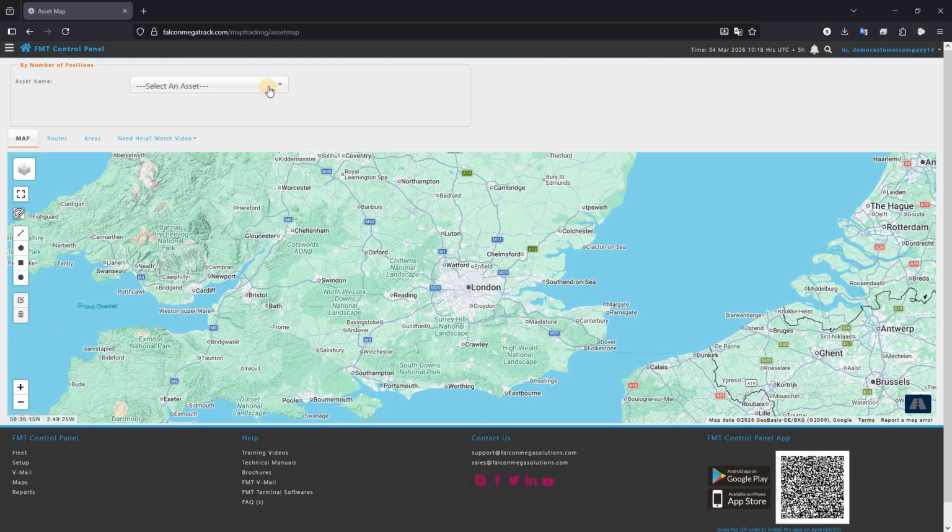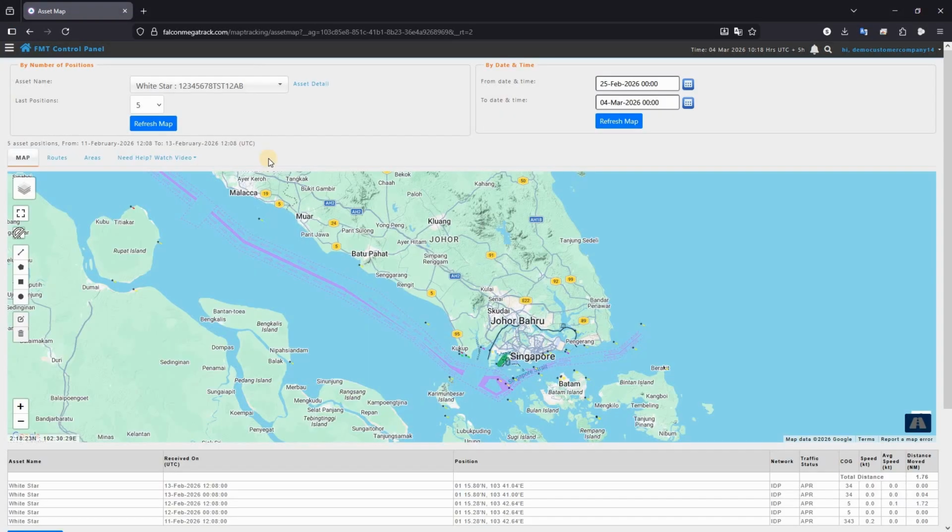Open the drop-down menu and select an asset. Click on Draw a Polygon to create a route plan for the asset. Click on the map to start drawing the route. Click again on the last point to finish the route.